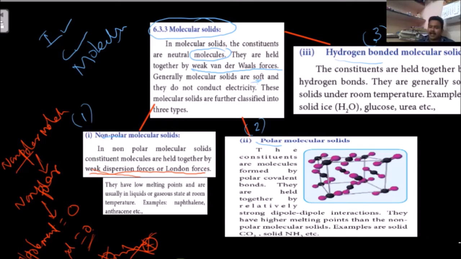I will take one non-polar atom, with the positive nucleus at the center and electrons moving around it. Every time an electron is trying to go away, a small dipole is generated.